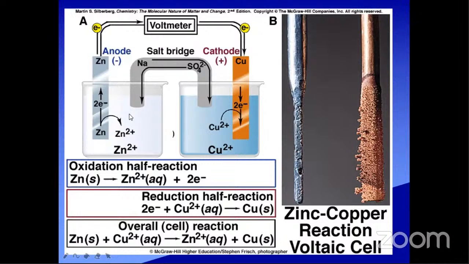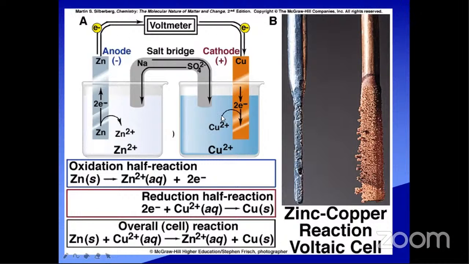The 2 electrons evolved from the zinc rod in the zinc sulfate solution are gained by the copper sulfate solution. In the copper sulfate solution, copper 2+ ions accept the 2 electrons from the anode. When the zinc rod is dipped in the zinc sulfate solution, 2 electrons are evolving.